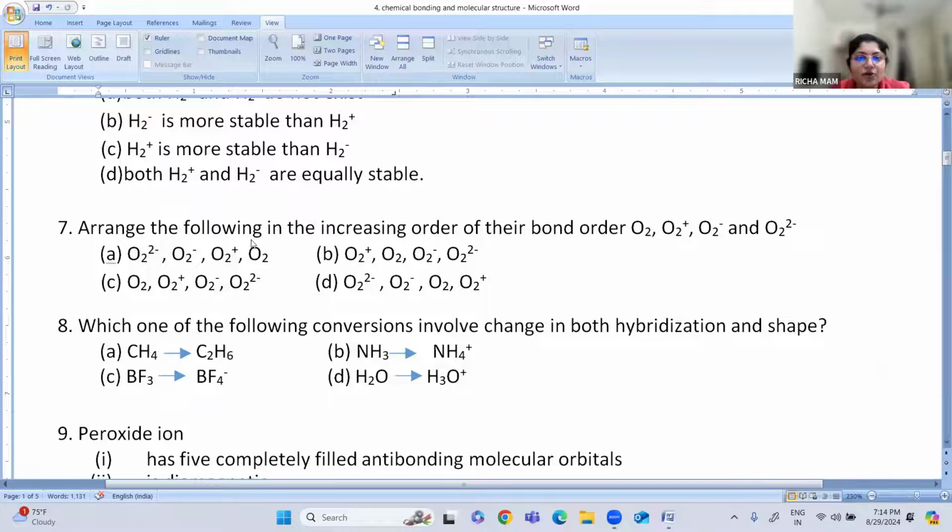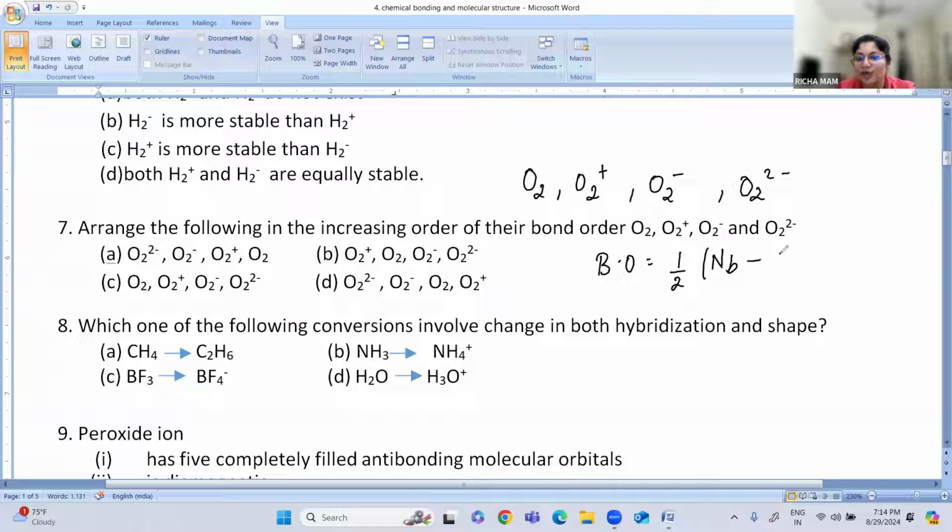Okay, arrange the following in the increasing order of their bond order. That is O2, O2 plus, O2 minus, and O2 2 minus. So these are the four. Now you know how to calculate bond order. Bond order is equal to half of the number of electrons in the bonding minus the number of electrons in the anti-bonding.